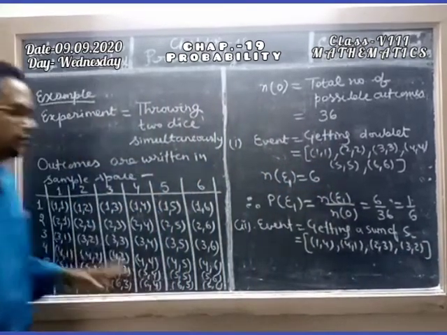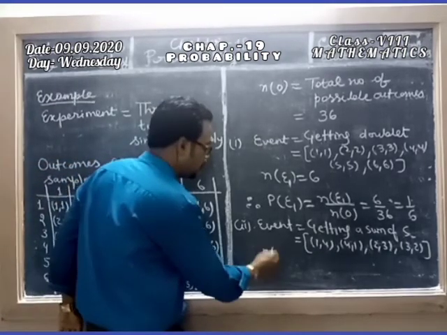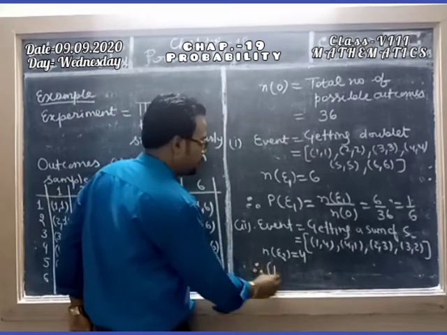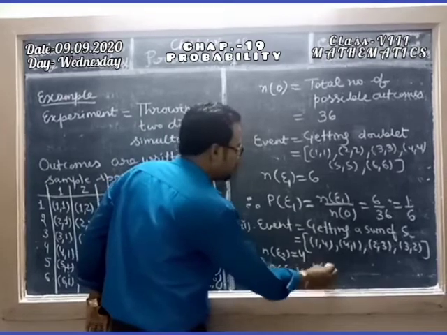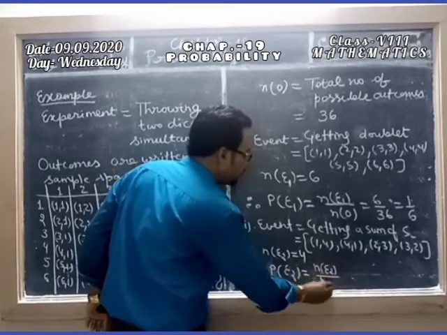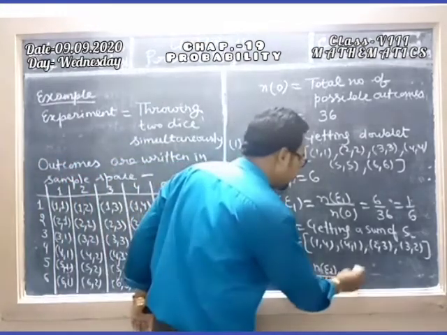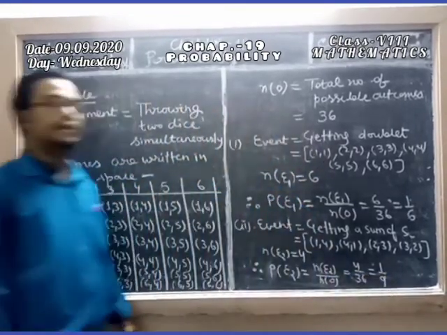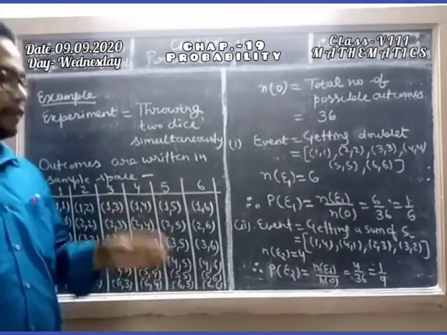So there are total 4 outcomes: 1 plus 4 is 5, 4 plus 1 is 5, 2 plus 3 is 5, 3 plus 2 is 5. So N of E2, the number of favorable outcomes, is 4. Therefore probability of E2 is N of E2 upon N of O. E2 means the second event. So N of E2 is 4, so 4 by 36, that is 1 by 9. So student, in this manner we find the probability of a given event.